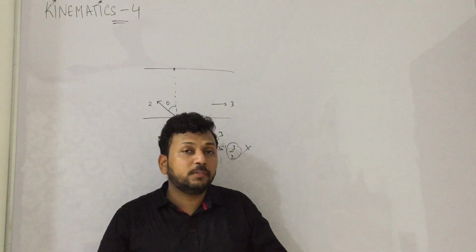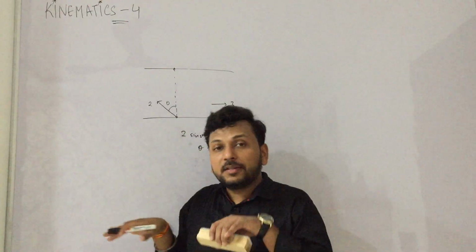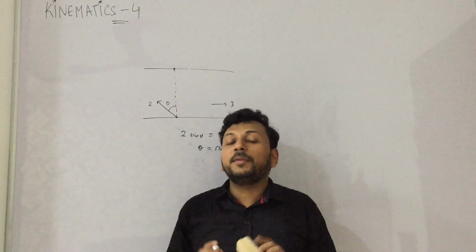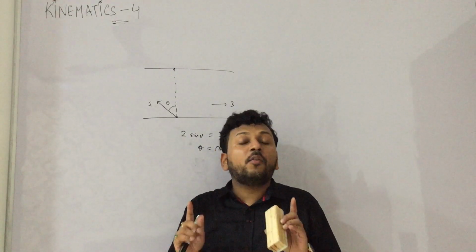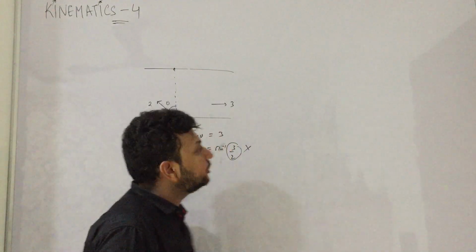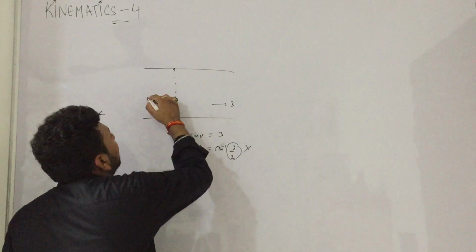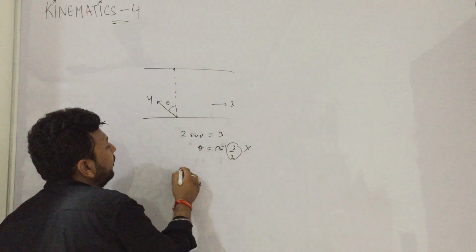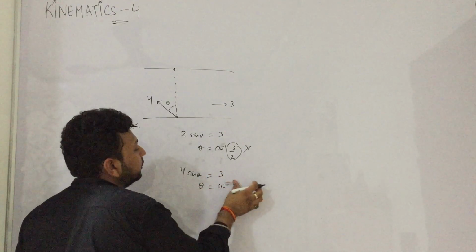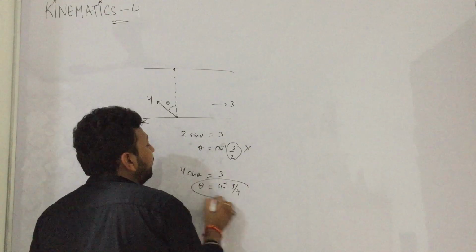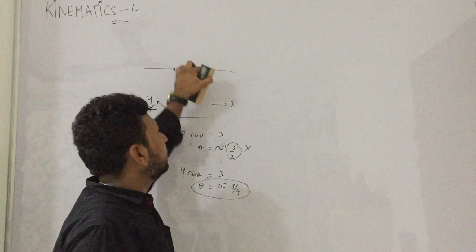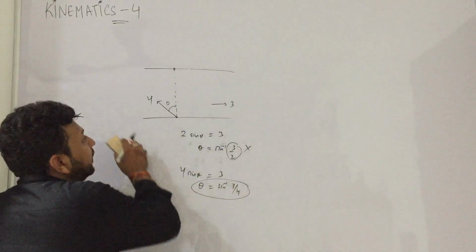Why is it not possible? Because even if the man just swims like this, the river will still sway him away, because the river speed is more. For the man to control the river, his personal speed should be greater than that of the river. Now consider if it is 4, then we write 4 sin theta is equal to 3. Theta is sin inverse 3 by 4. If this is the angle, then the man can move to the front location only, the shortest distance possible. Okay, this is the first case.